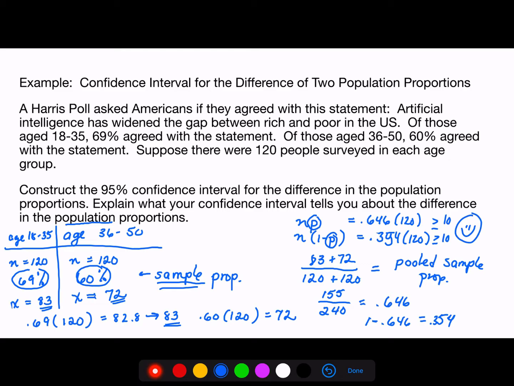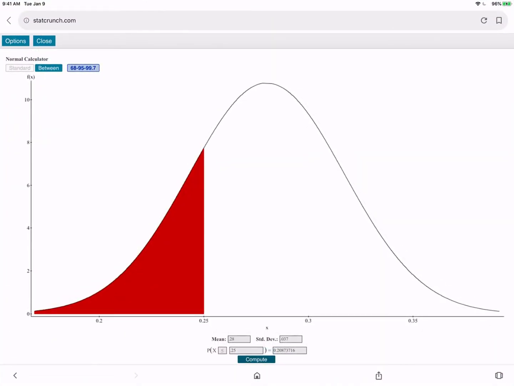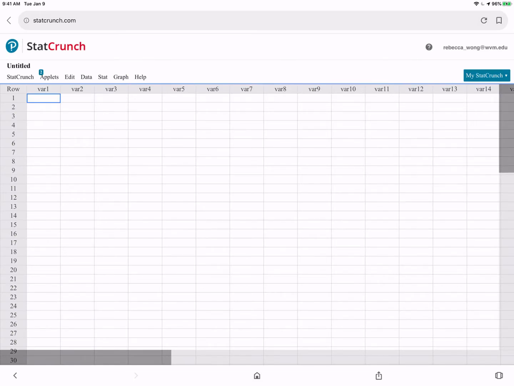So what we're going to do is take the information in this table, 83 out of 120 for one group, and 72 out of 120 for the second group, and use technology to give us a confidence interval for the difference in the population proportions. The easiest way to do this is by using StatCrunch. So let's go to StatCrunch and talk about how we would do that.